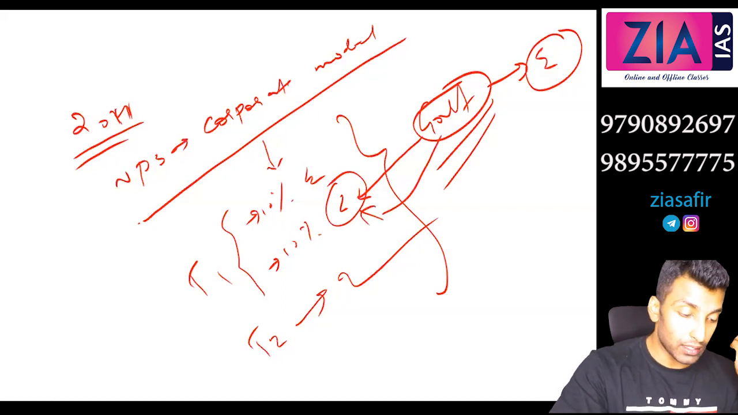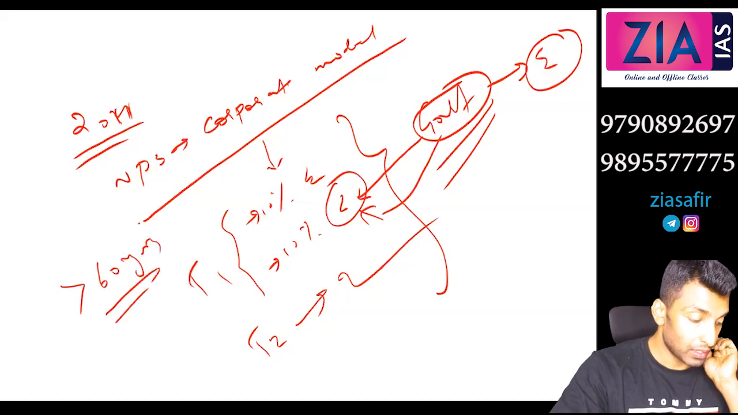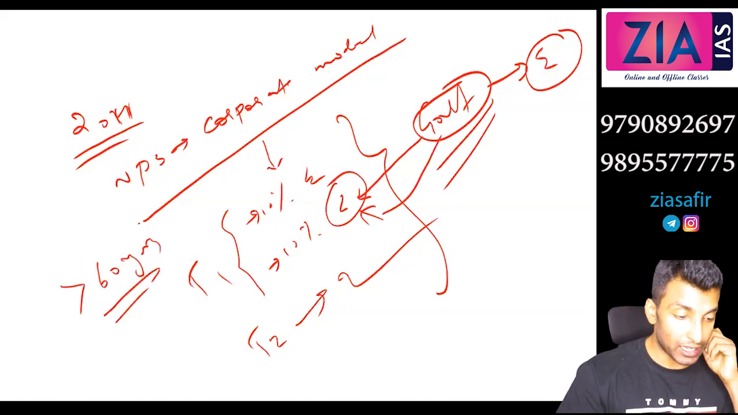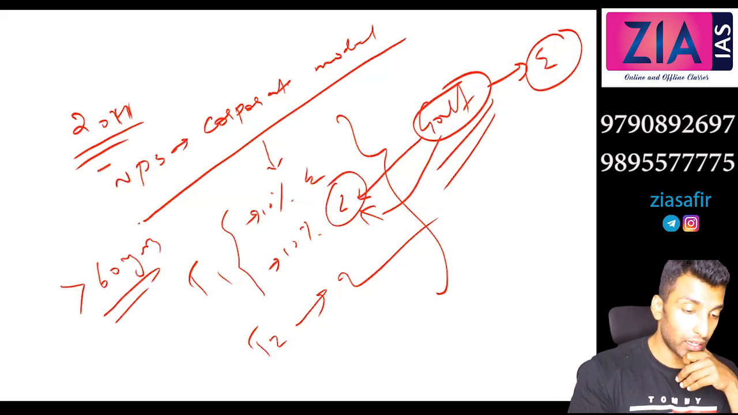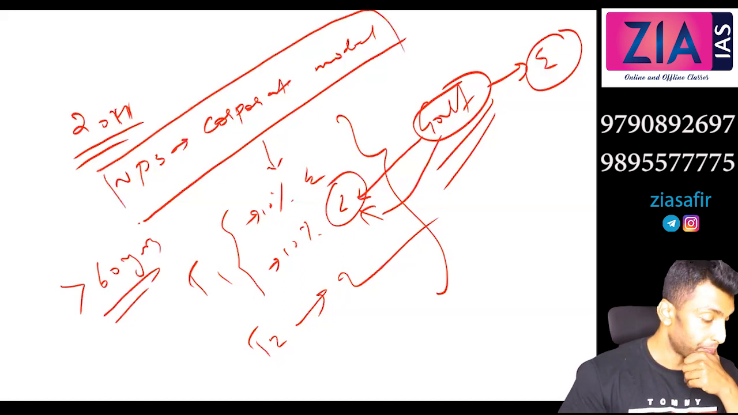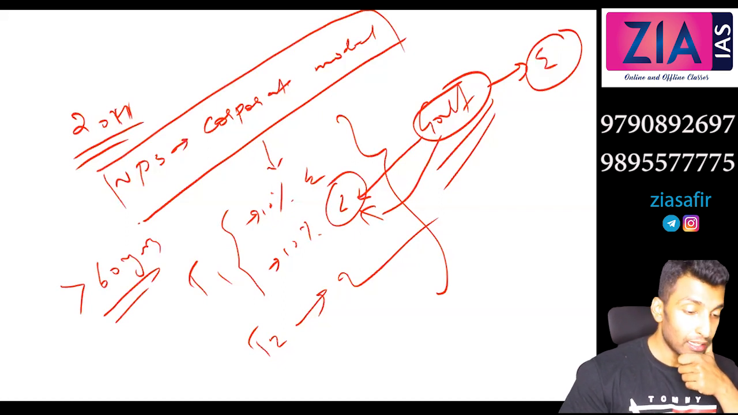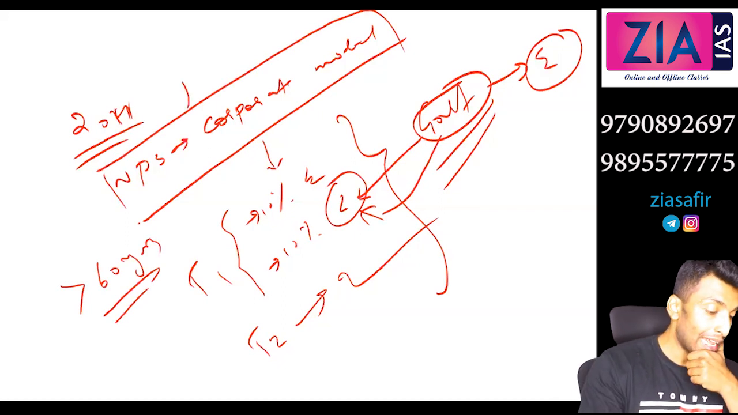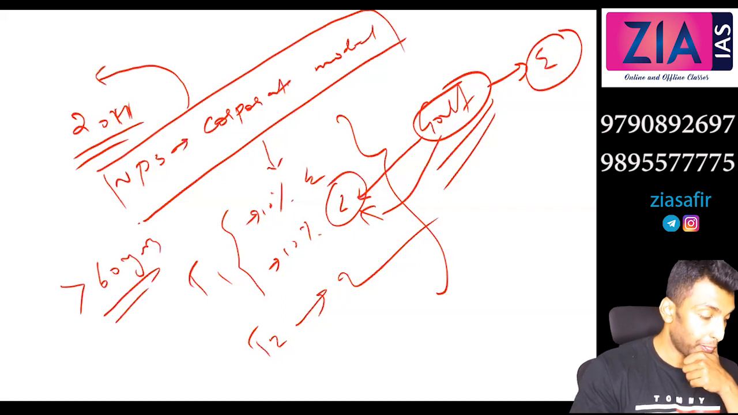So post 60 they will get the pension. Okay, so if the companies want to give pension, they can also start. So that is what the NPS Corporate Model is. Okay, after this it was renamed to National Pension System.